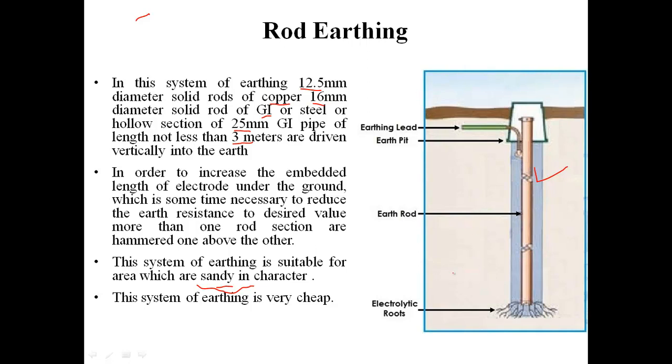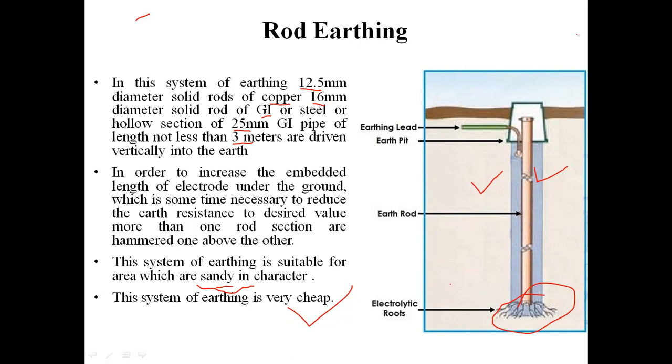Students, this electrolytic route here which we are seeing is again the same type of conducting path as we have discussed earlier, having the layer of charcoal and salt. This type of earthing is very cheap, student, and the construction or the installation of this type of earthing is also very cheap.